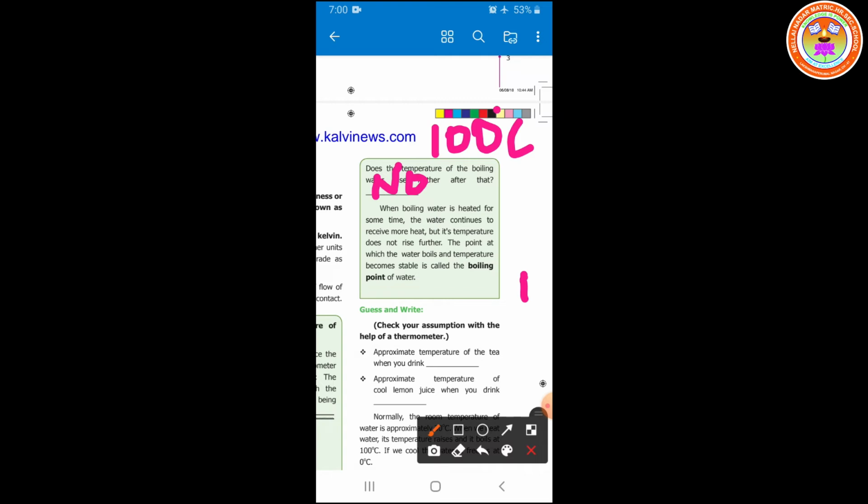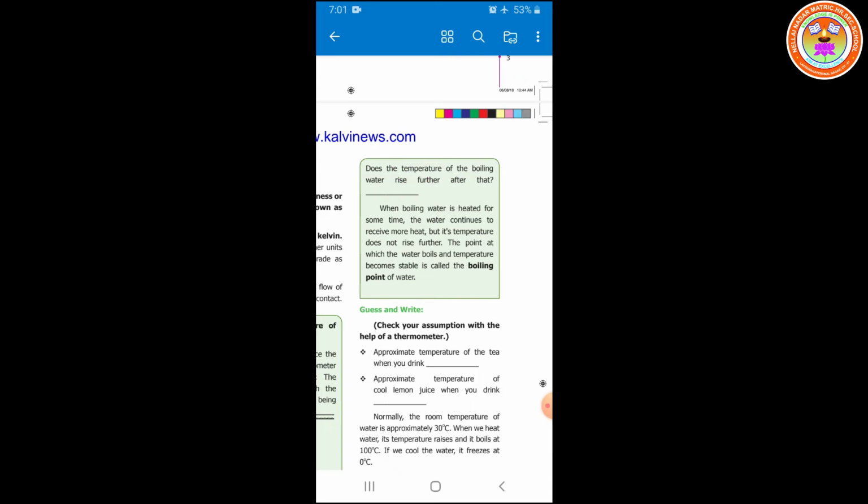The point at which the water boils and the temperature becomes stable is called the boiling point of water. What is that boiling point of water? 100 degrees Celsius, students. I hope you all understood about this activity. Okay, so the next question is